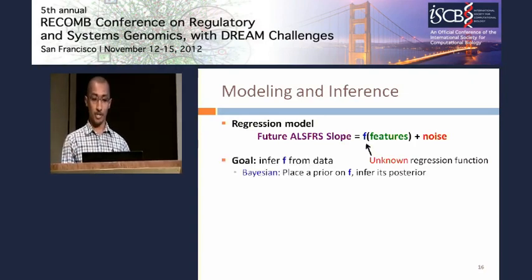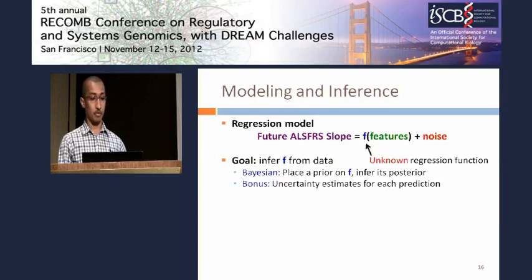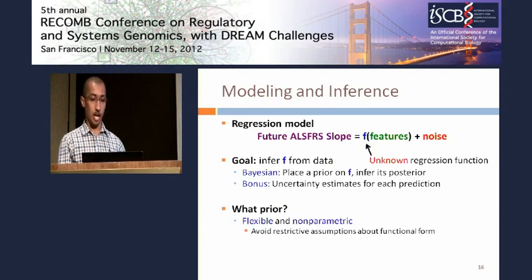Now, if we were Bayesian, this would just amount to placing a prior distribution on f and then inferring its posterior. And one advantage of this approach is that we have, in addition to our predictions, estimates of the uncertainty around those predictions. Okay, so let's be Bayesian. Our first step is to choose a prior. And we'd like this prior to be both flexible and non-parametric, so that we don't make too many assumptions about the functional form. For instance, we don't want to assume it's linear or has a particular functional form.